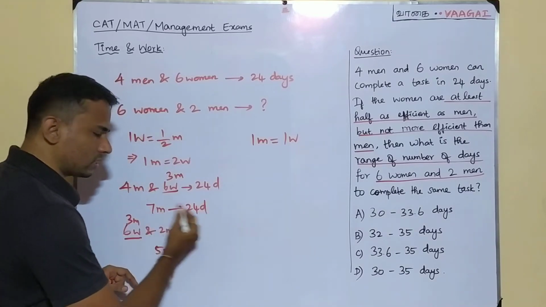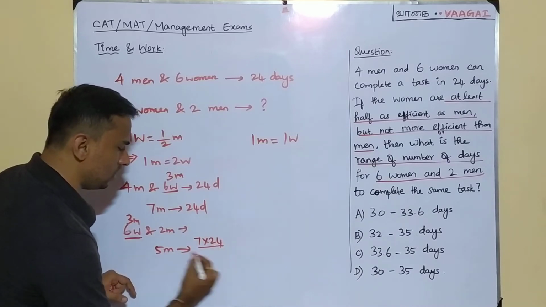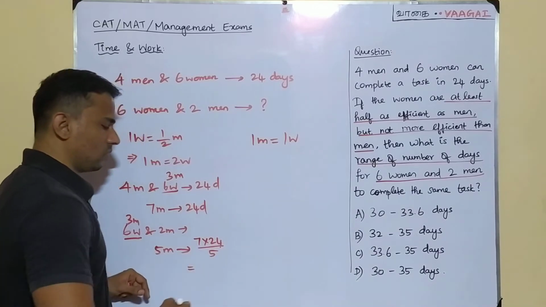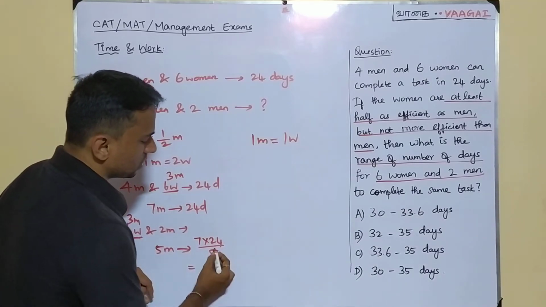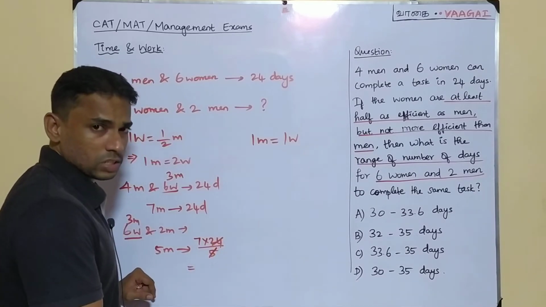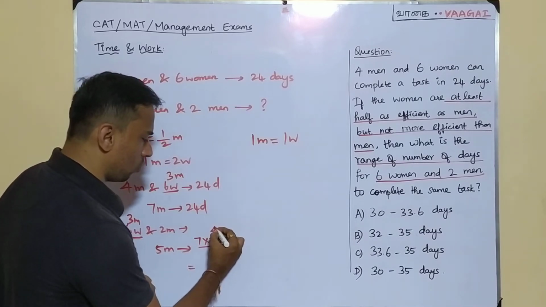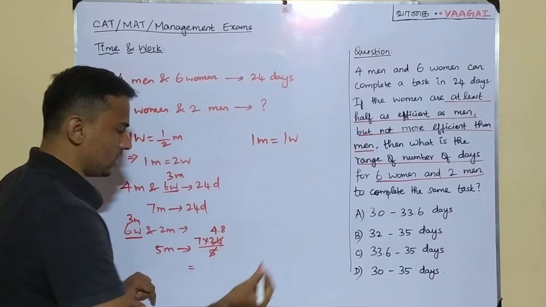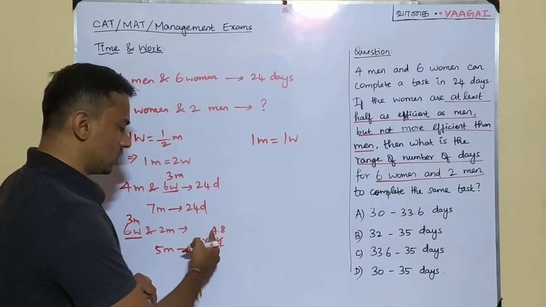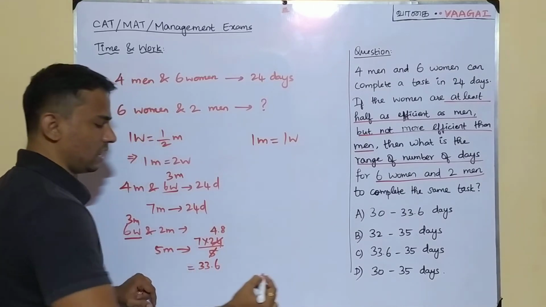So what we can do here is, we can just get the product. 7 into 24 divided by 5. This would help us to get the answer. So when you try to do this calculation, what will we get? I can just divide 24 by 5. Anyways, it is not divisible, but still we'll divide with decimals itself. 24 by 5 is exactly 4 times and the balance will be 4, so 0.8. So we have 4.8. 4.8 into 7 will give you how much? 4 7s are 28. This is 5.6. So we'll have 33.6 days.